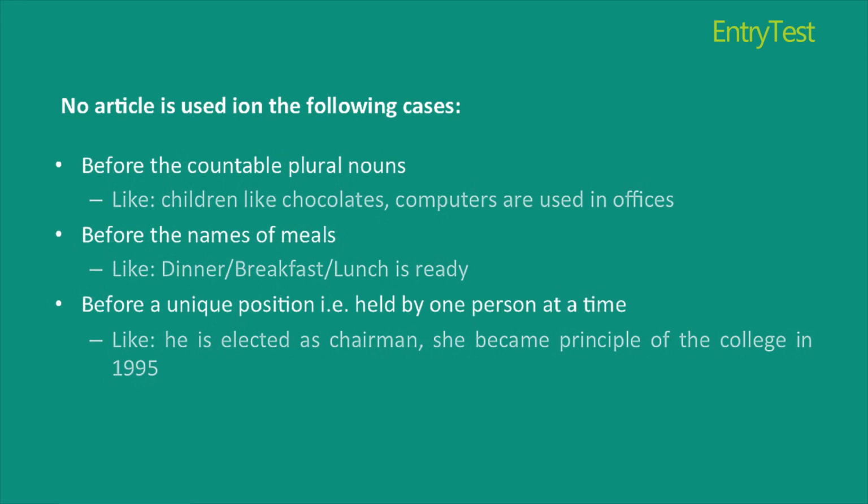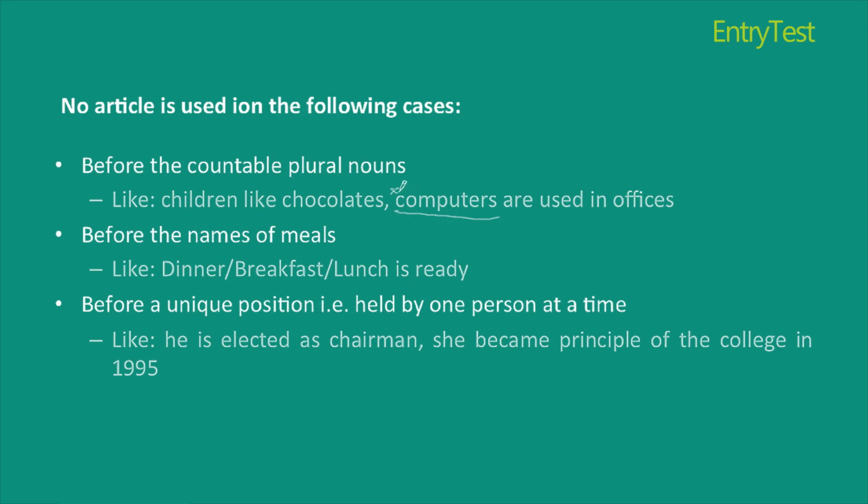As we've already said, we can never use articles in front of plurals. So children is a plural. I will never say the children like chocolates. I'll say children like chocolates. Computers. If it's a single computer, I'll simply say a computer. But since there are many computers, I'll not put any article here.